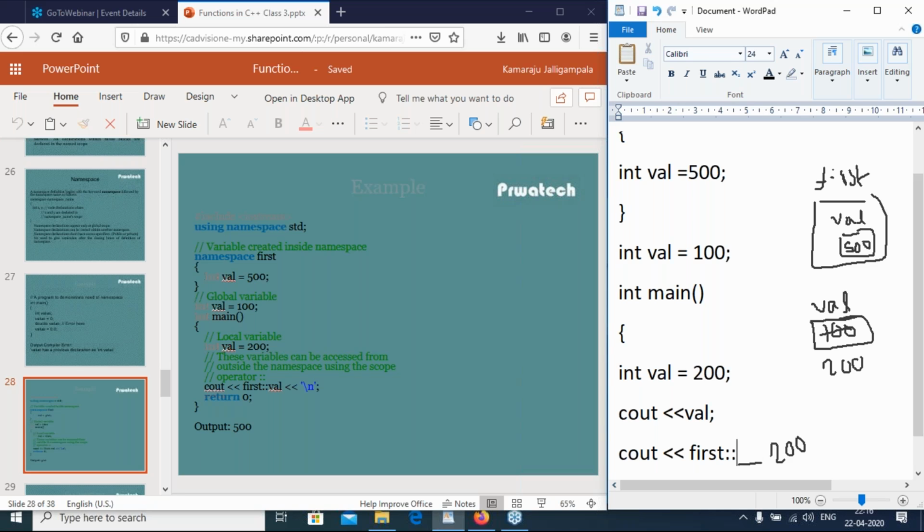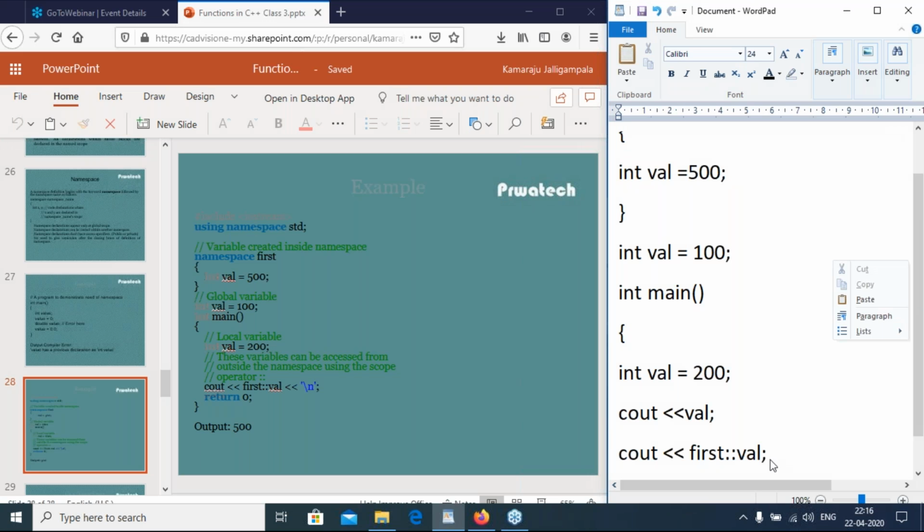Then you will get the output, the namespace first having val variable, the value 500 will be displayed.